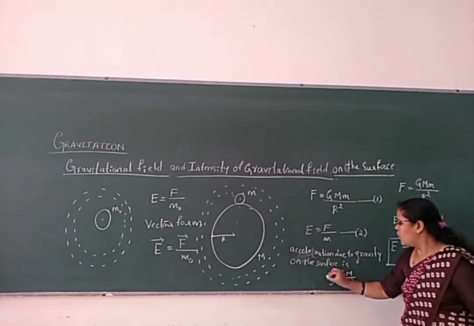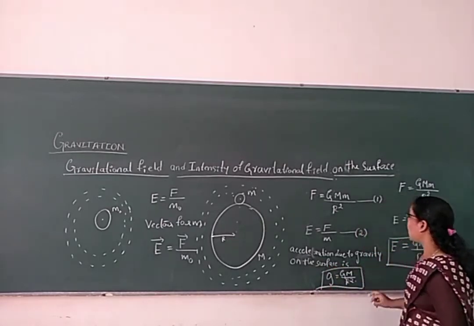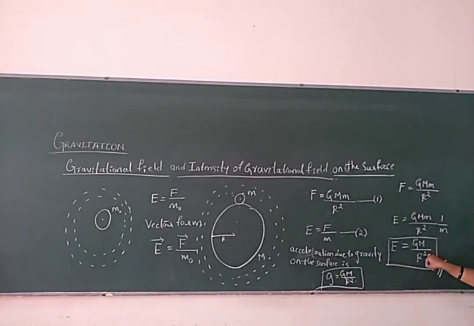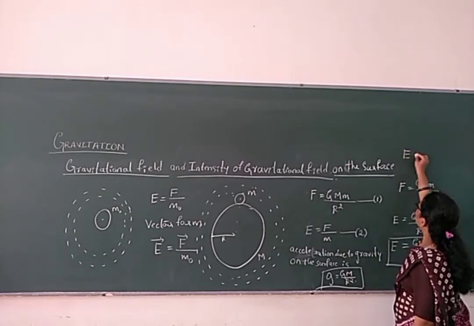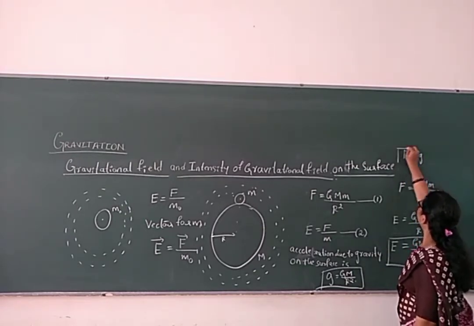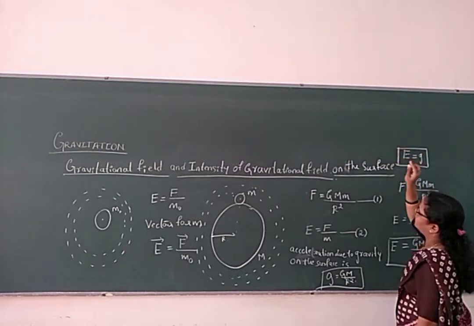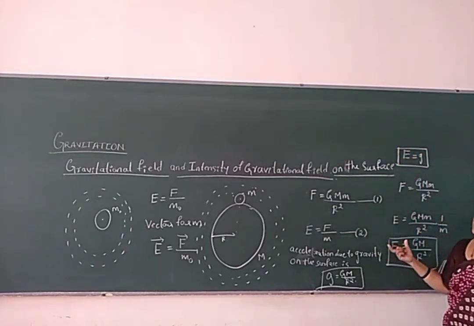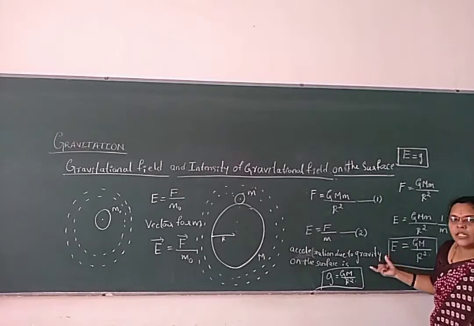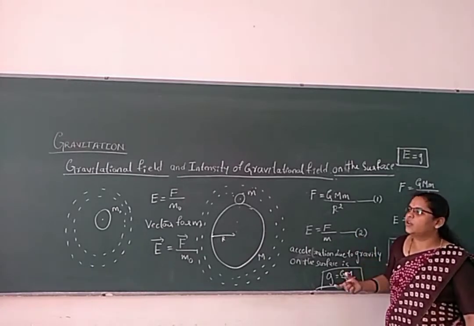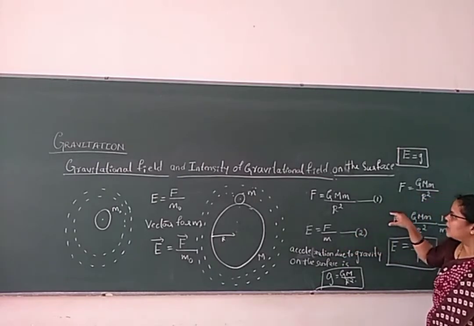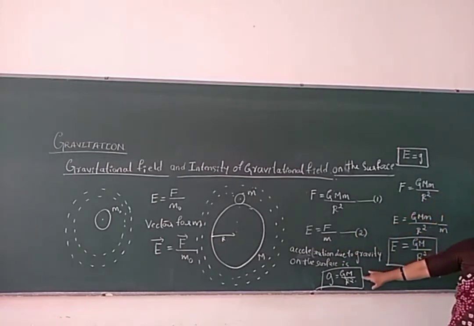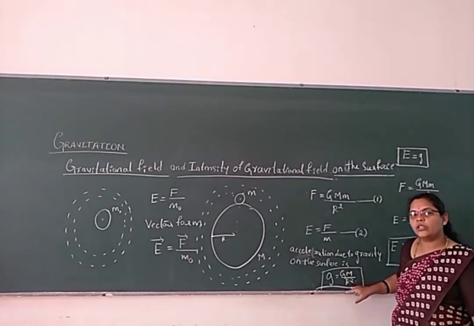Just look at both expressions, both are equal to each other. That indicates that the acceleration due to gravity on the surface of Earth is equal to the intensity of gravitational field on the surface of the Earth. This is very important. We have to understand very thoroughly what gravitational field is and what the intensity of gravitational field is. Is the intensity of gravitational field on the surface of the Earth related to the acceleration due to gravity of a body on the surface of the Earth?